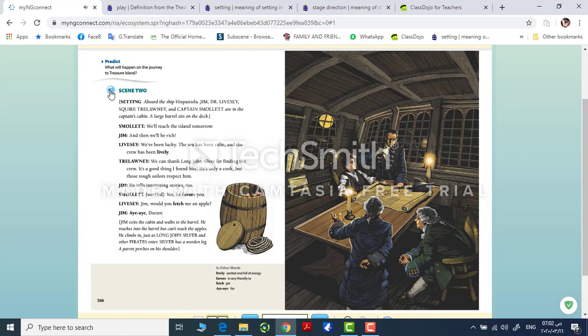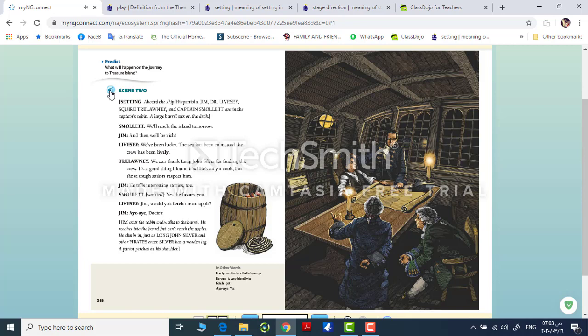Scene 2. Setting. Aboard the ship Hispaniola, Jim, Dr. Livesey, Squire Trelawney, and Captain Smollett are in the captain's cabin. A large barrel sits on the deck. Smollett. We'll reach the island tomorrow. Jim. And then we'll be rich. Livesey. We've been lucky. The sea has been calm, and the crew has been lively. Trelawney. We can thank Long John Silver for finding the crew. It's a good thing I found him.